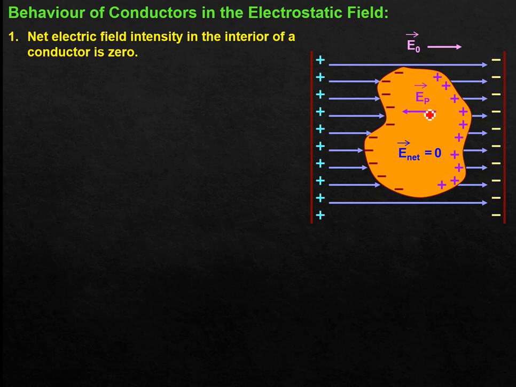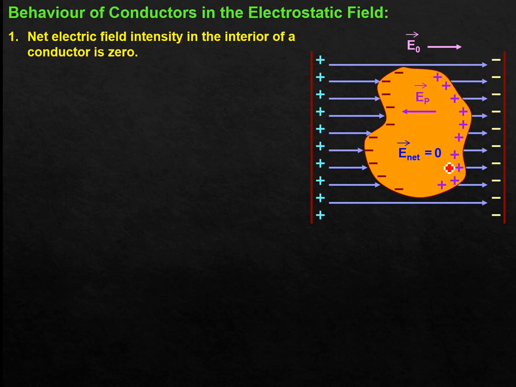That is, they will experience a force towards the negative x direction, and hence they get accumulated near the left portion of the conducting specimen. Initially the conductor was electrically neutral, but it contains a very large number of free electrons. Those free electrons shifted and got accumulated on the left portion because of the force experienced due to the external electric field. Now the moment they have shifted to this side, what have they left behind?